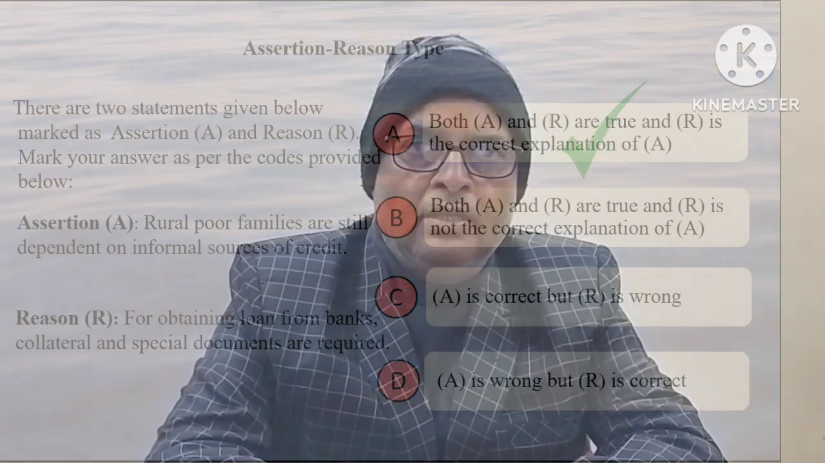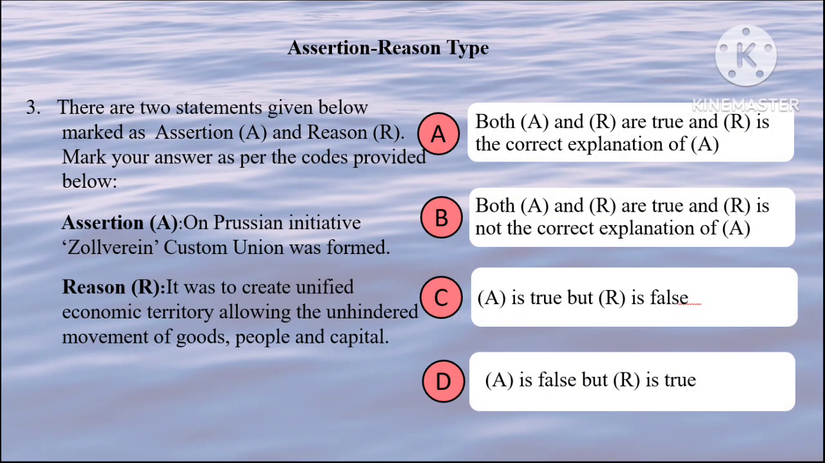Next question. Assertion: Zollverein was formed on the Prussian initiative. That is true. Reason: It was to create unified economic territory. This is also true. So both assertion and reason are true, and R is the correct explanation of assertion. So the correct option will be A.